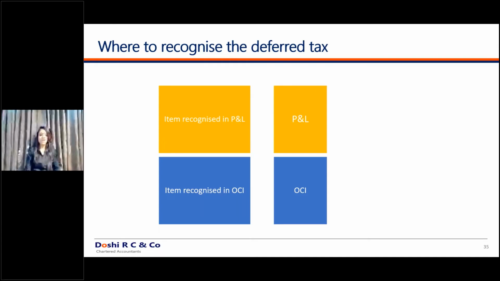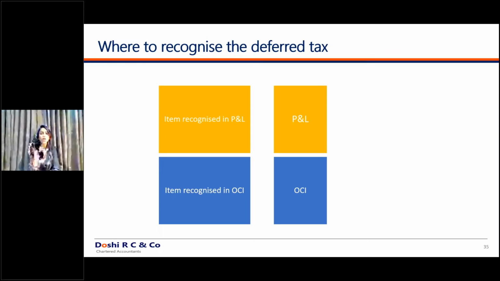That is why there will be a timing difference. In your books of accounts, if the cost of investment is 100, you would have fair valued it at 120. Correct? And the gain of rupees 20 has been routed through OCI. It is appearing in OCI. Whereas in the income tax books, you have never offered this 20 rupees for the purpose of tax, and that is why there is a timing difference. If there's a timing difference, you will have to recognize the deferred tax liability.